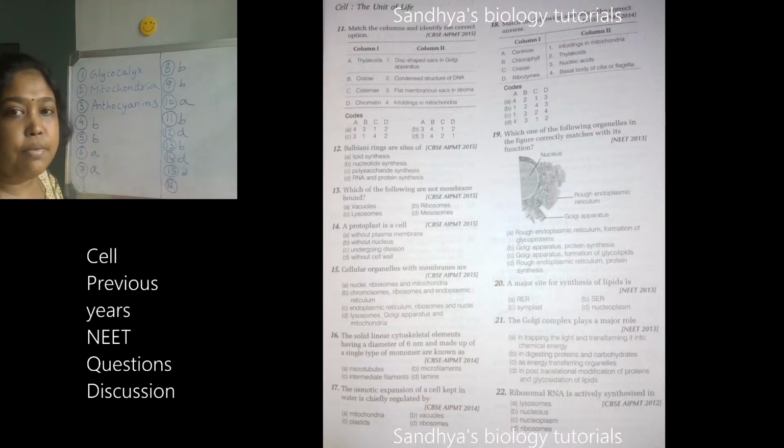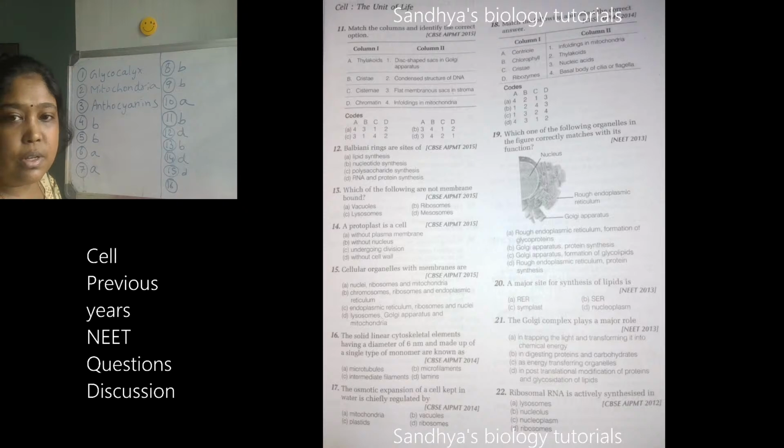And here in the 15th one, nuclei, ribosomes and mitochondria. Ribosomes don't have any membranes, so wherever ribosomes are there, that answer you can opt out. And lysosome has a single membrane, not a double membrane. Golgi apparatus also has a single membrane, but mitochondria is a double membrane structure.